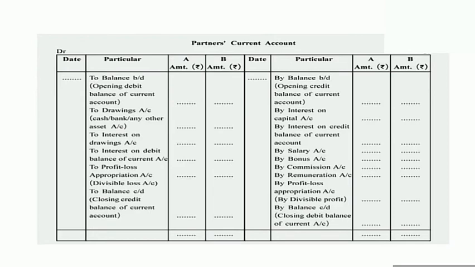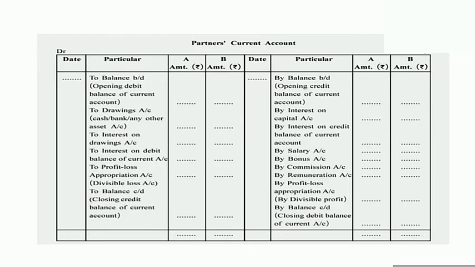After that, interest on drawings. If the firm charges any interest on drawings from the partners, then that amount of interest is to be written on the debit side of partner's current account. Then after that, interest on debit balance of current account.